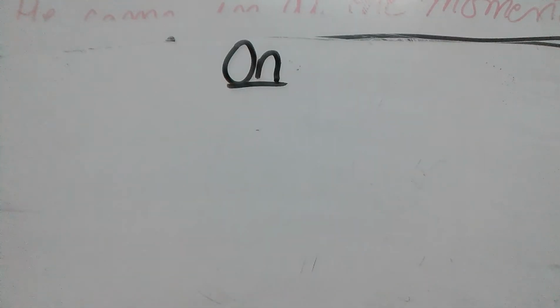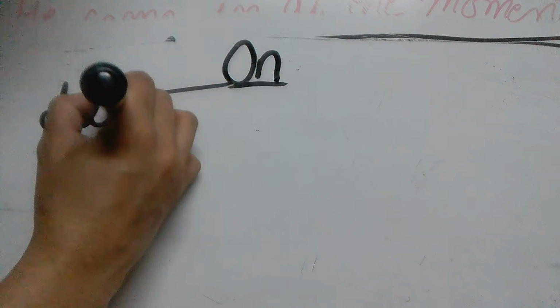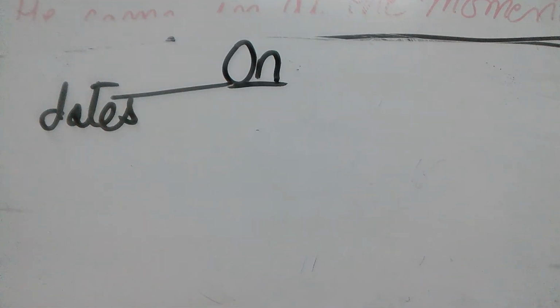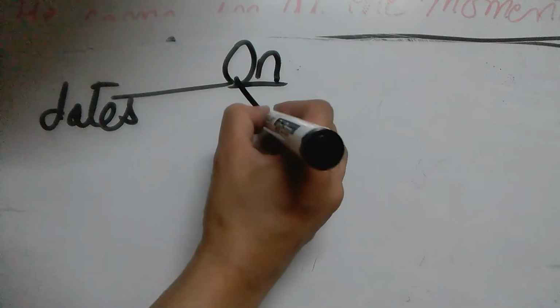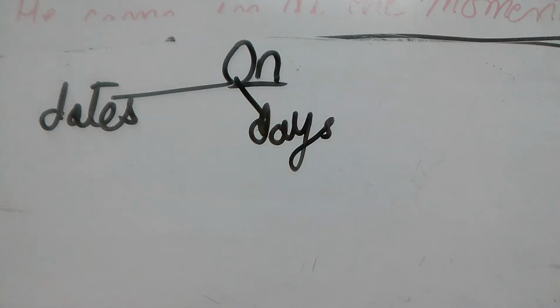The next preposition is on. On is used with dates. For example, when we say he was born on 6th November, dates. Pakistan came into being on 14th August. Days, like I came there on Monday. I will see you on Sunday.